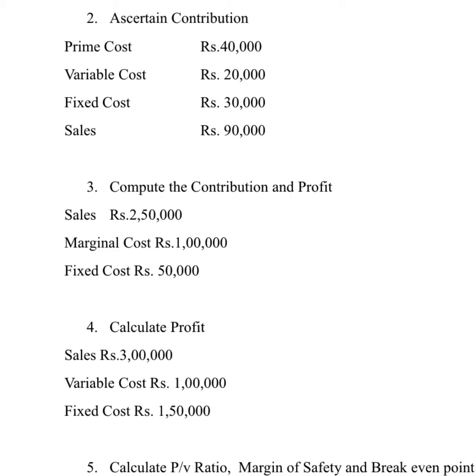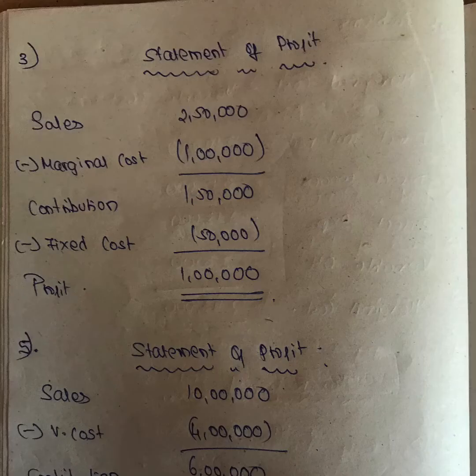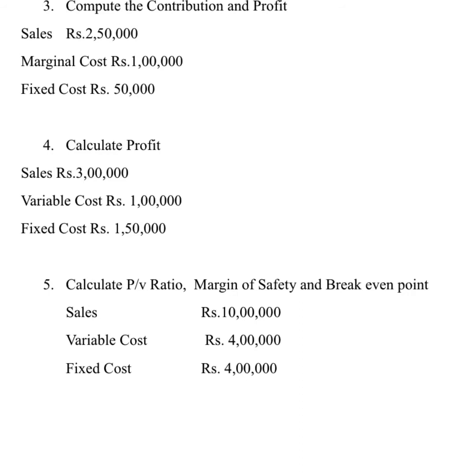Okay, so we will see the solution now. So this is the solution for the third problem, girls. Statement of profit, sales is 2,50,000 minus marginal cost is 1 lakh, that will give you a contribution of 1,50,000 minus fixed cost, it is 50,000. So total your profit is 1 lakh. That's it. Okay. So the fourth question, you can do it as homework, girls. Calculate profit: sales minus variable cost will give you contribution, minus fixed cost will give you profit. That's it. There is nothing to teach specifically in this problem.